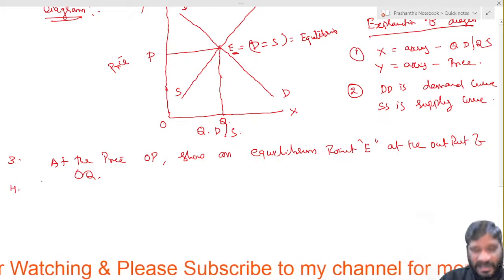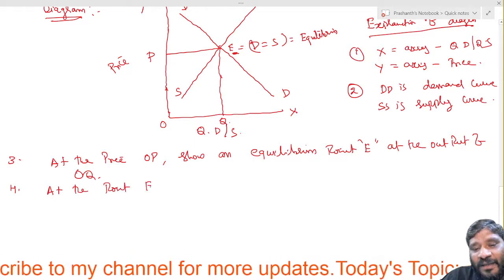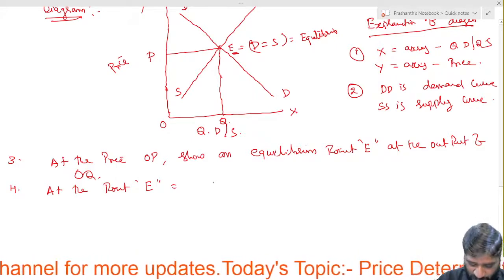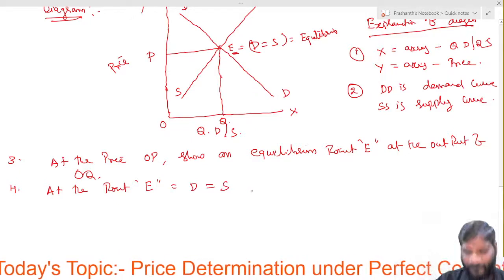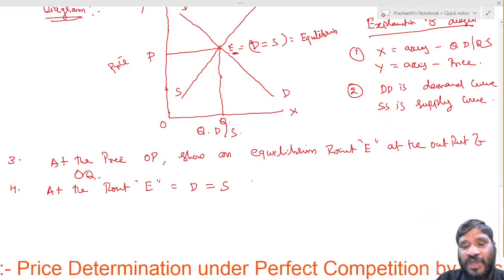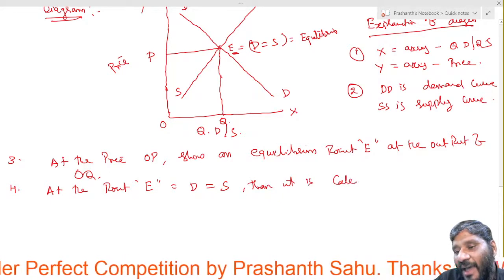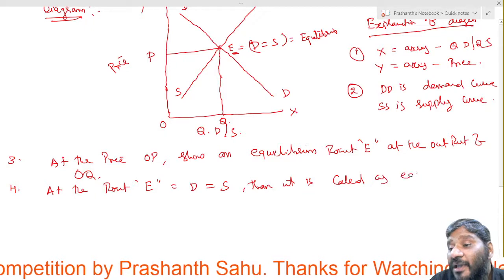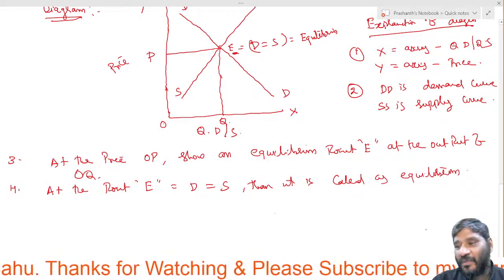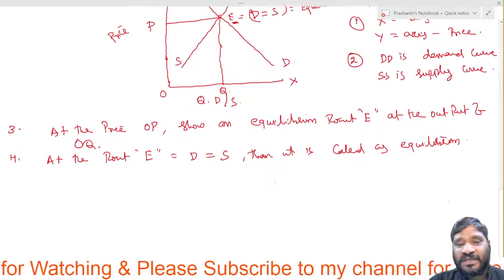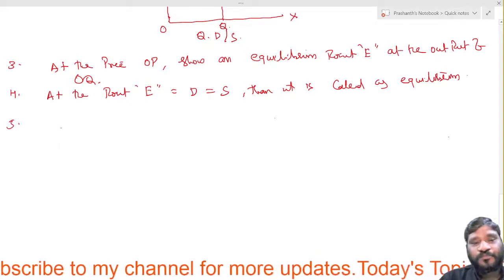Next, number 4. Number 4 is telling that at the point E, demand is equal to supply. Then it is called equilibrium, as we have discussed in the previous topic.